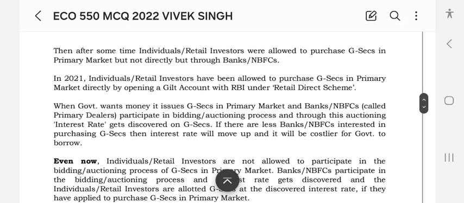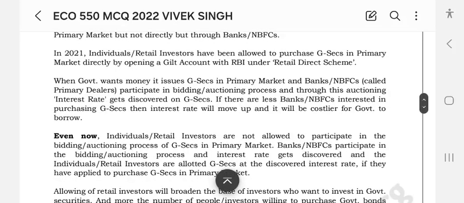Okay, when the government wants money, it issues G-Secs in the primary market, and banks and NBFCs called primary dealers participate in the bidding or auctioning process, and through these auctions, interest rates get discovered on G-Secs. If fewer banks or NBFCs are interested in purchasing G-Secs, then the interest rate will be very high, and it will be costly for the government to borrow.